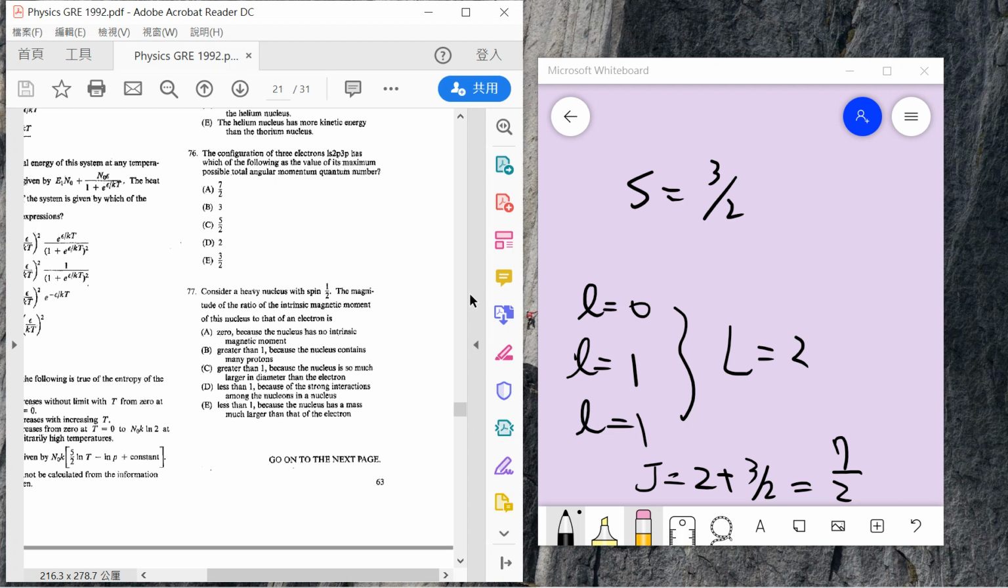Your physical intuition tells you that if you're heavy, then it's more difficult to be aligned. So the answer should be less than 1. So the answer is E, less than 1, because the nucleus has a much larger mass. If you are much heavier, then you are hard to align with the magnetic field, but definitely you are still non-zero. So 77 is somewhat like common sense. You can know the answer is E.